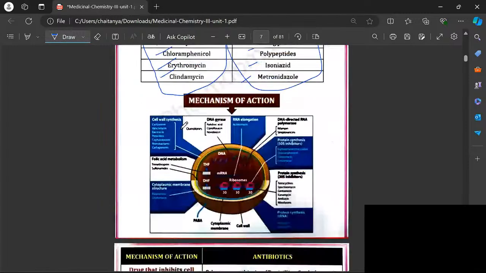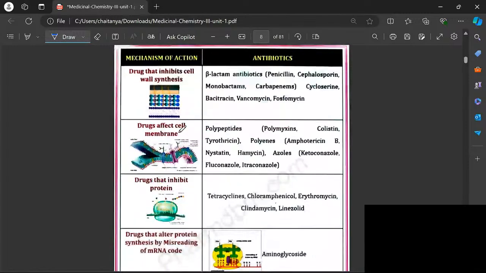Next, based on mechanism of action. If our drug is stopping the synthesis of the cell wall, then we classify our drugs as inhibitors of cell wall synthesis. Like we have antibiotics, penicillins. These interfere with penicillin binding proteins. And we have cephalosporins, monobactams, cycloserine, vancomycin, fosfomycin, which inhibit cell wall synthesis in the bacteria, which means there are two proteins, two amino acids.